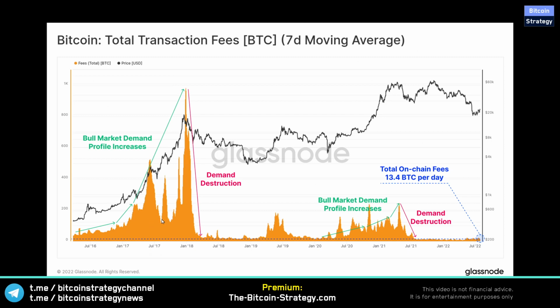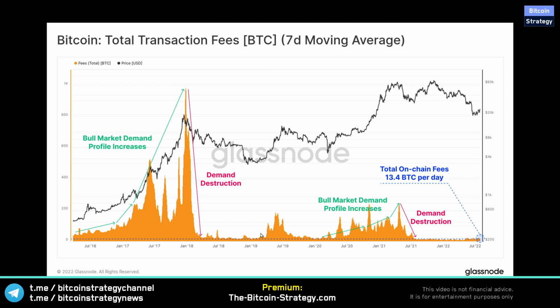We can see how this really spiked up a lot during the 2017 rally, right? The Bitcoin network was pretty much congested. A single transaction cost a lot of money. And then with the crypto winter, all of that activity went down. Now, what's very nice around this chart is we can see how Bitcoin became more scalable over time.